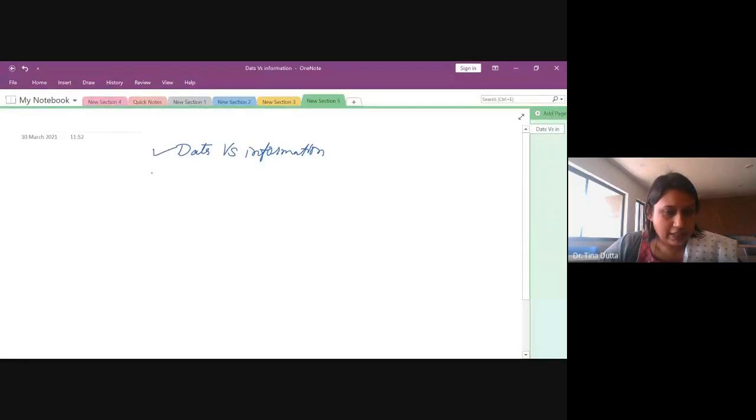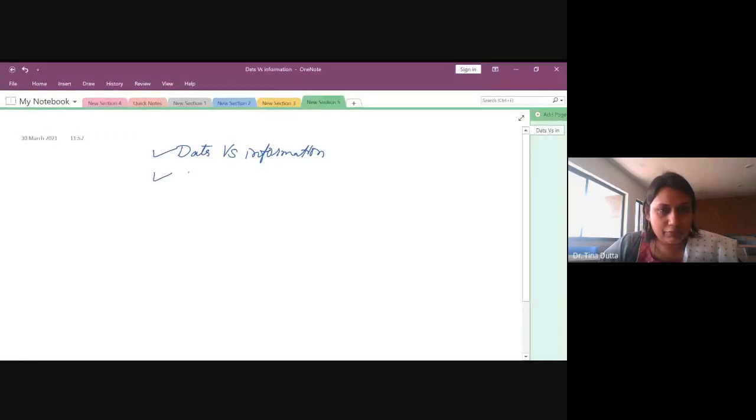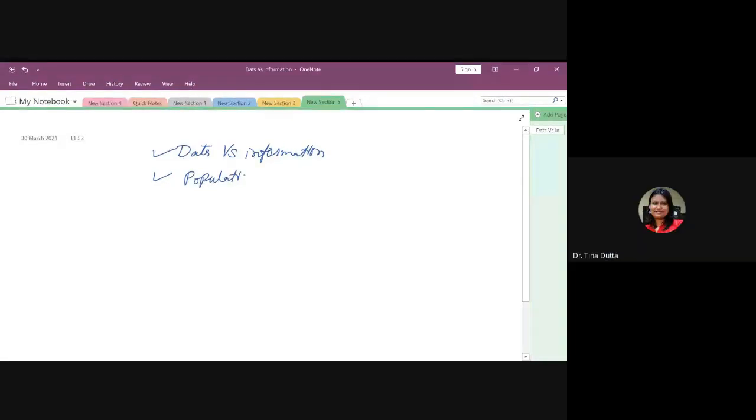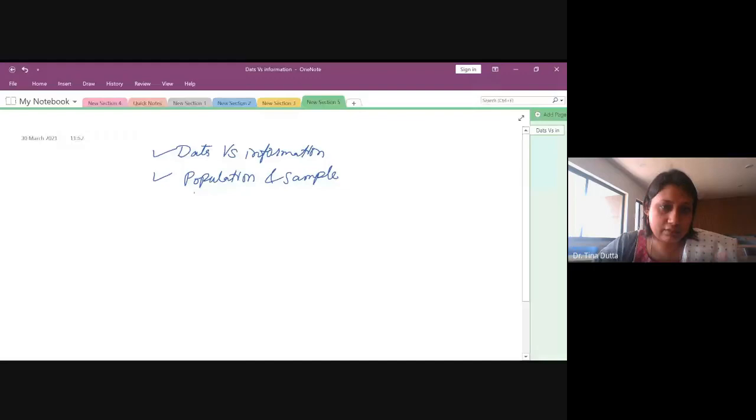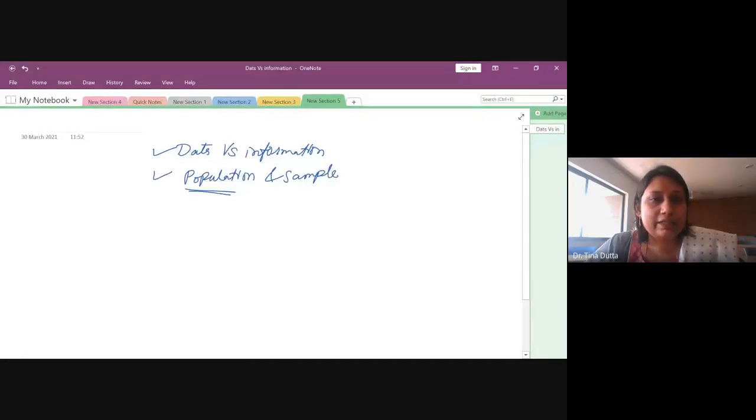Then second thing we discussed about population and sample, because these are very often used terminologies. That is why it is very important to get the correct essence of these terminologies. Population, as some of you already told, is aggregate of all the units under study. So it is totality of all the units or items or individuals under study.